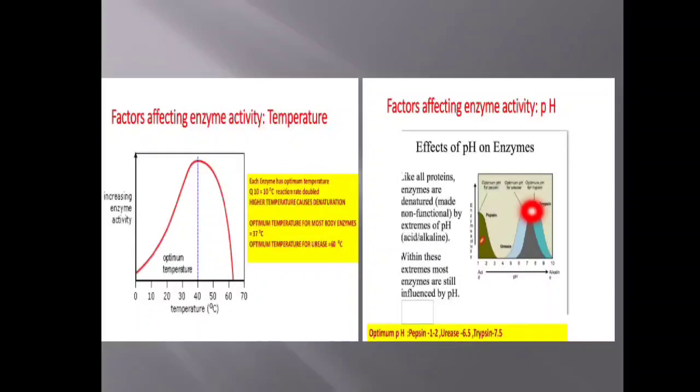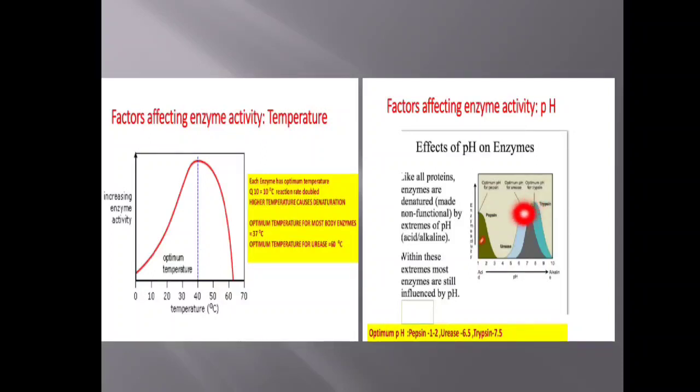And finally, the pH value. Enzymatic activity is pH sensitive. In the graph you can observe, similar to the temperature curve, at lower pH value the enzymatic activity is less, at higher pH value also the enzymatic activity is less, and at a certain pH value near neutral the enzymatic activity is maximum. The pH at which the enzymatic activity is maximum is called the optimum pH.